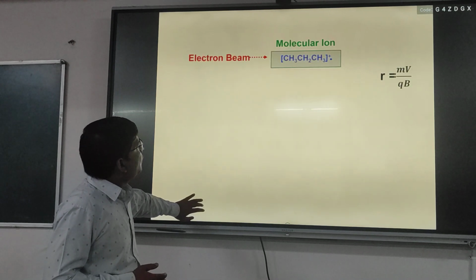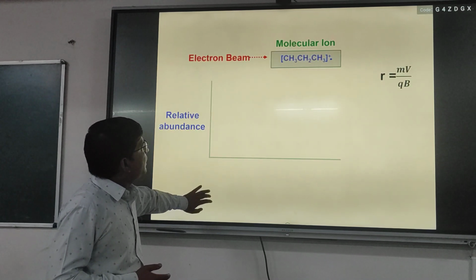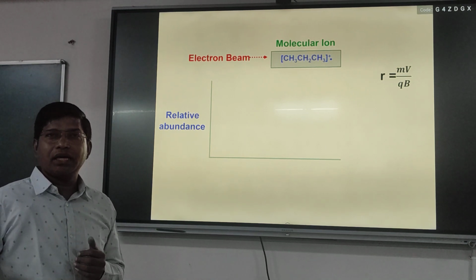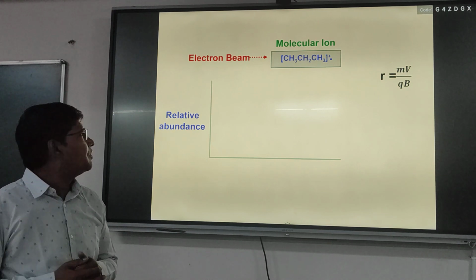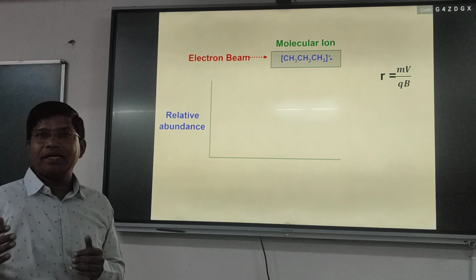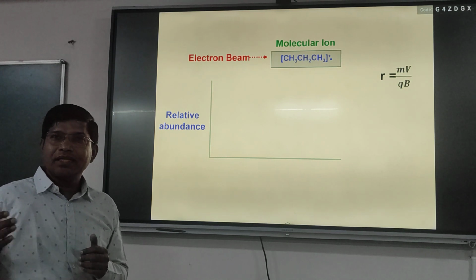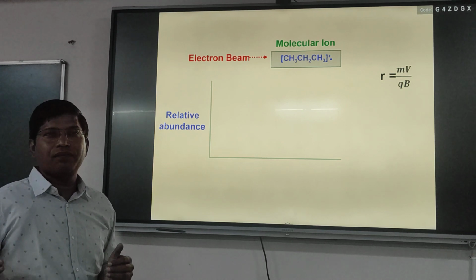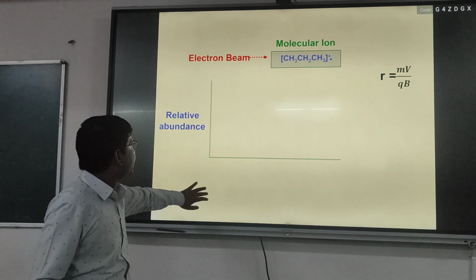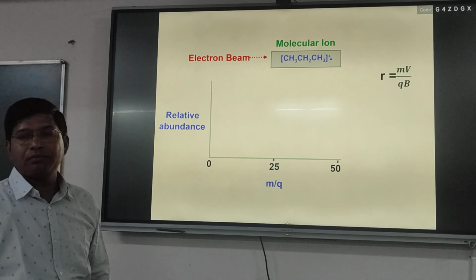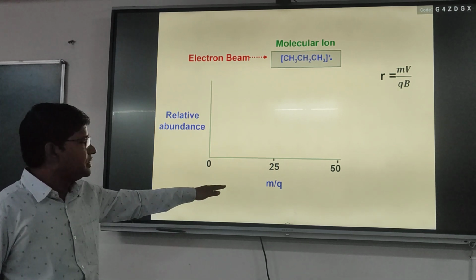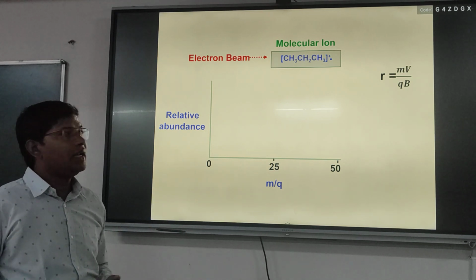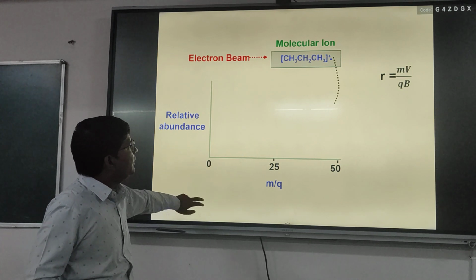So now there is a removal of a core electron as well as the removal of a bonding electron, and based on that, we will see what fragments appear in the mass spectrum. Generally a mass spectrum consists of m by z or q on the x-axis, and relative abundance on the y-axis.